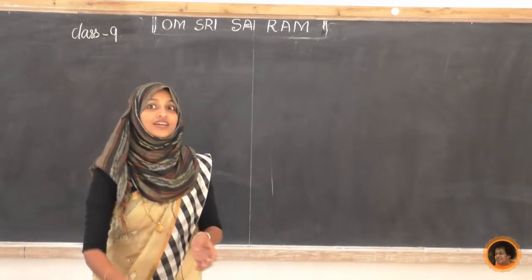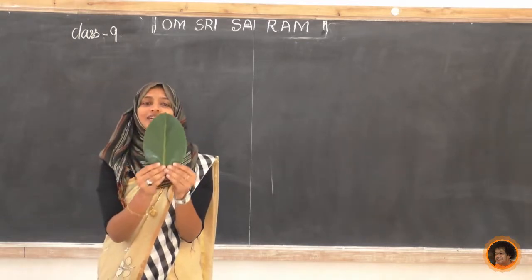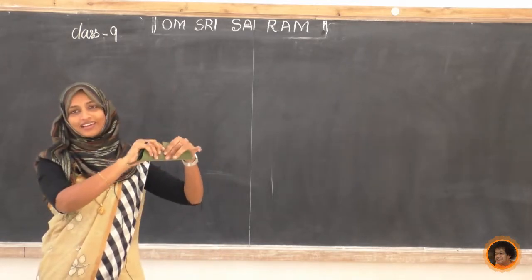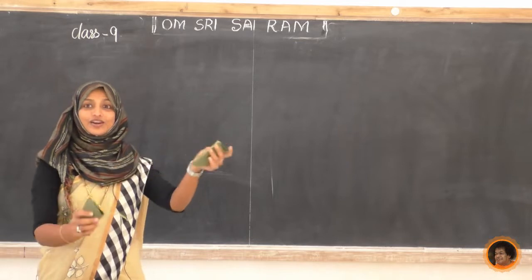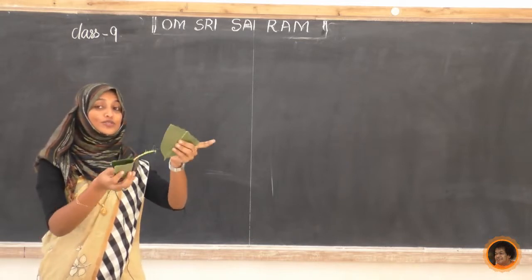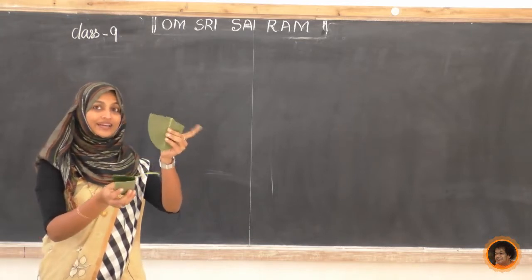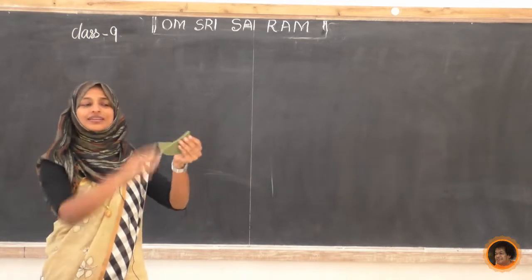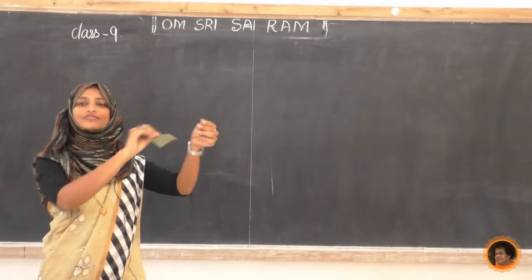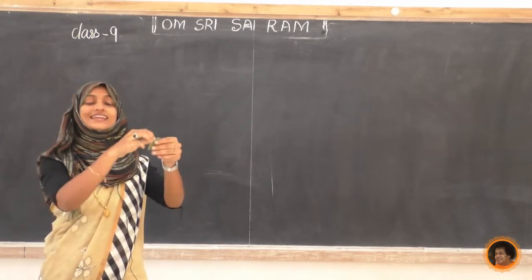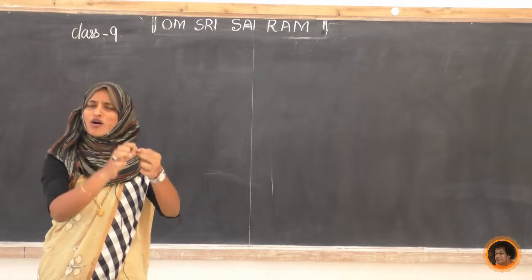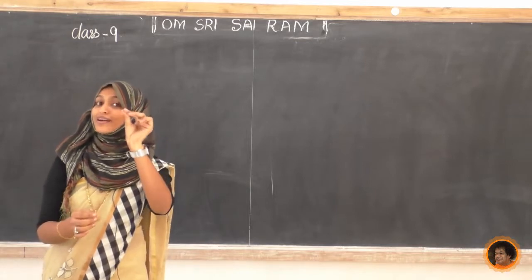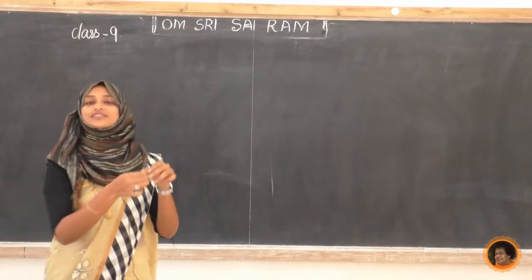Now the same thing I am going to do with this leaf. Whether I can cut it into two pieces? Yes, I can cut. It doesn't mean that I have to cut it into equal pieces. You can cut it into any pieces. Further I am going to cut this, and further. Finally what will I get? A very small, smallest and smallest piece, it may be a micro unit of this leaf.